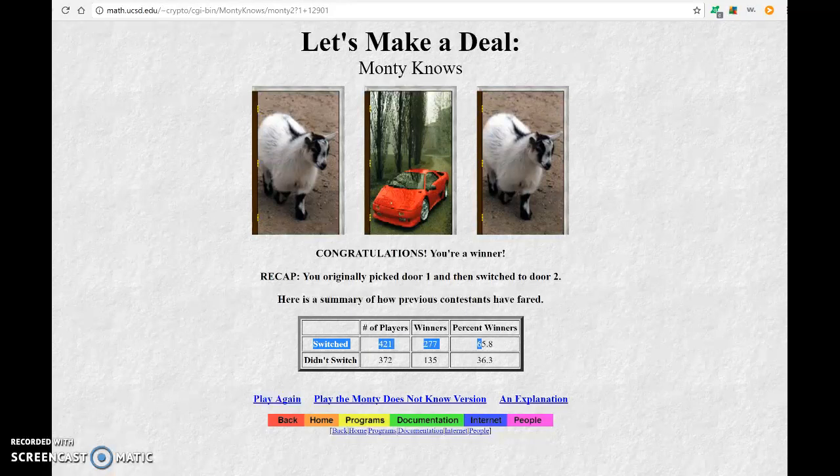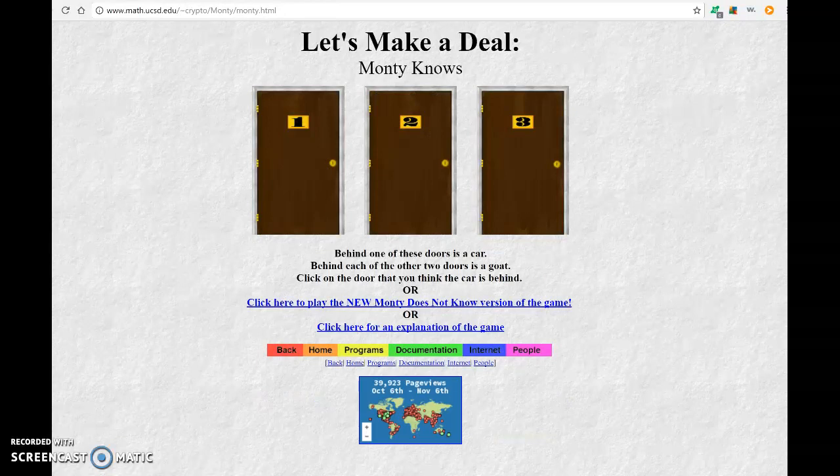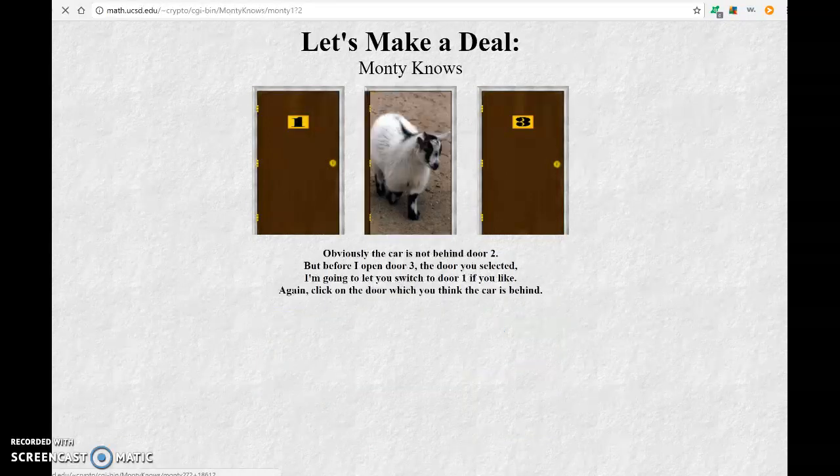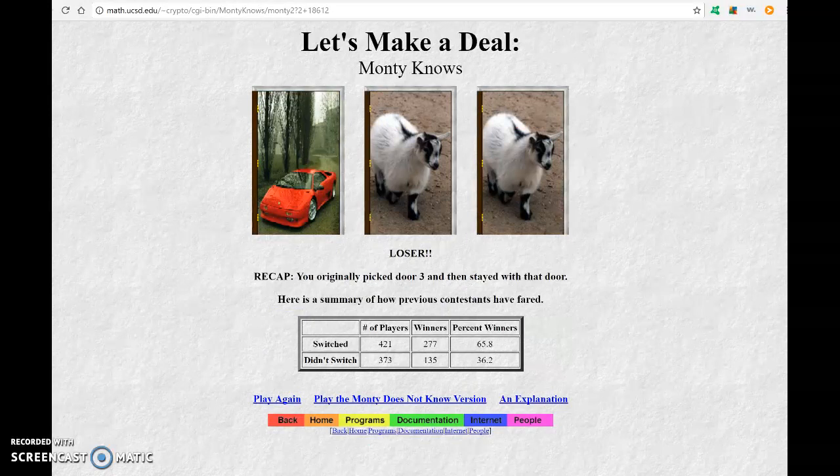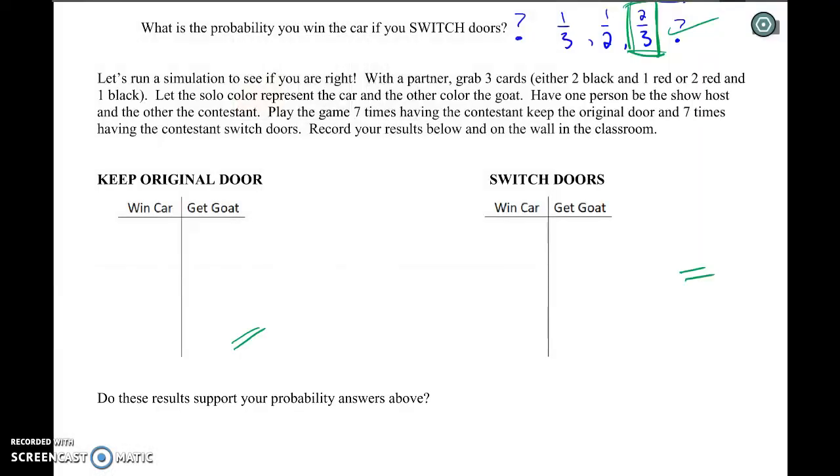If you switch, apparently people have played this game 420 times today. If you switch, people have won about 66% of the time. And if you don't switch, people have won about 36% of the time. And that's out of 372 trials. So that kind of tells you, I think I stayed and I lost that one. It looks like you double your chances if you switch. So this kind of verifies it.